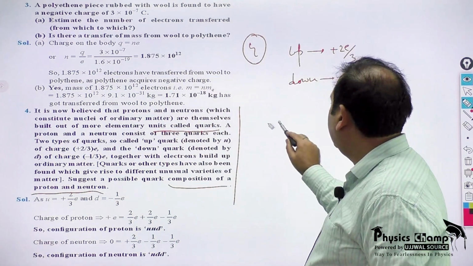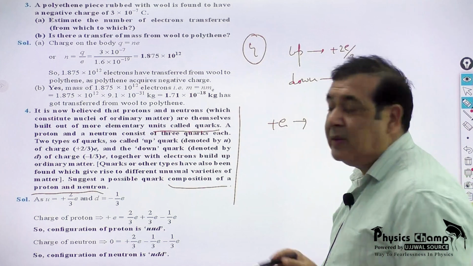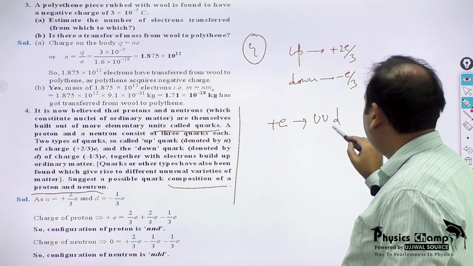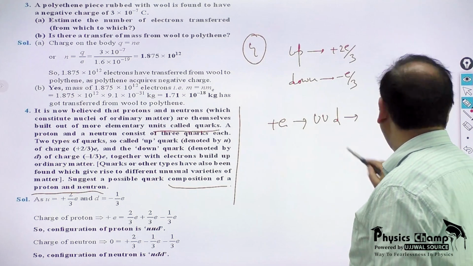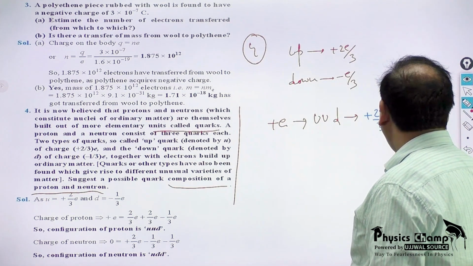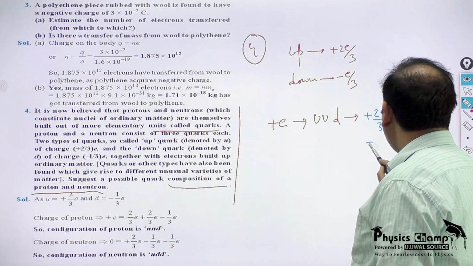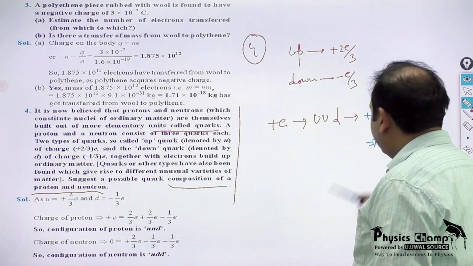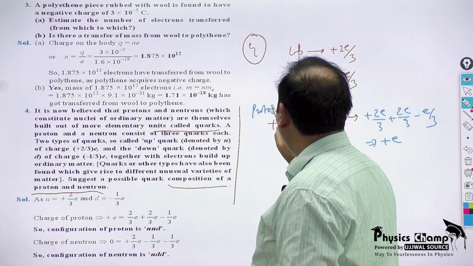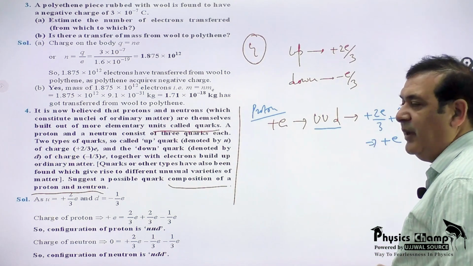The question is: suggest a possible quark composition of proton and neutron. So what do you think? A proton will be made up of what combination? Our answer is, it should be made up of 2 up quarks and 1 down quark. So you can calculate: plus 2e/3 plus 2e/3 minus e/3, your answer will be plus e. So for a proton, the possible quark combination is U, U and D.